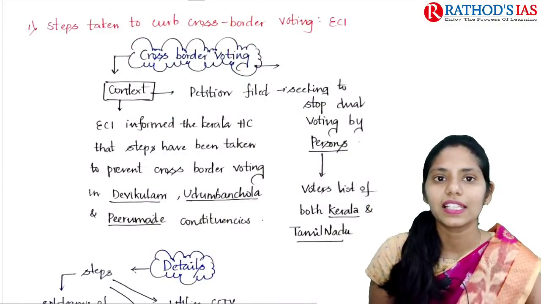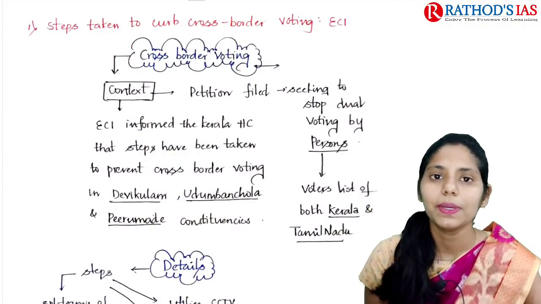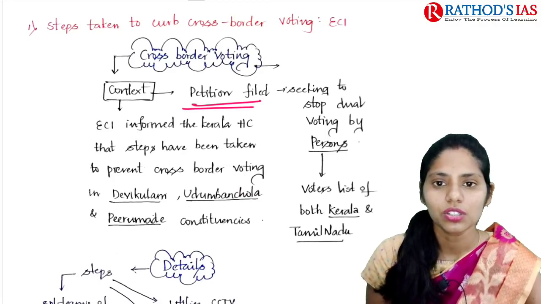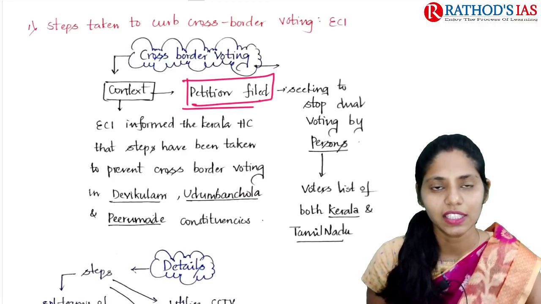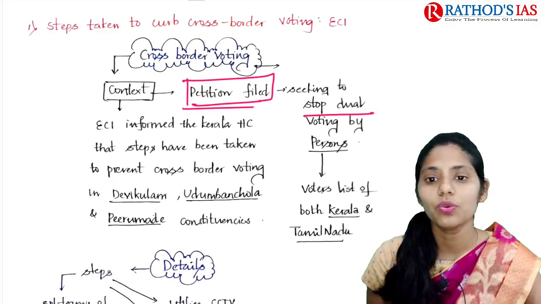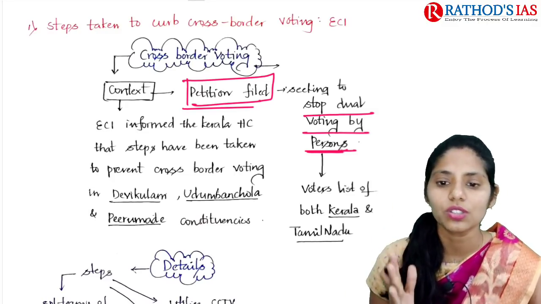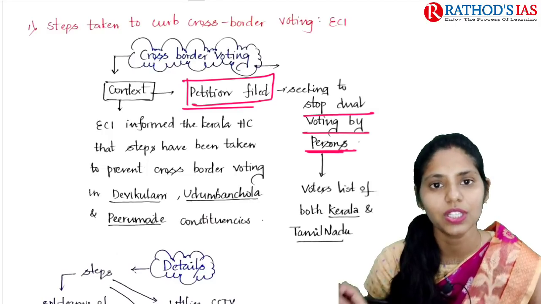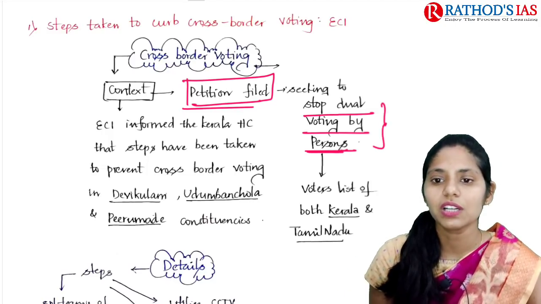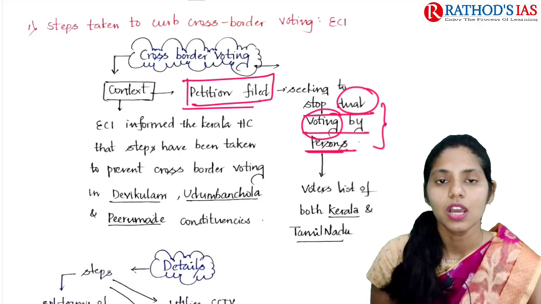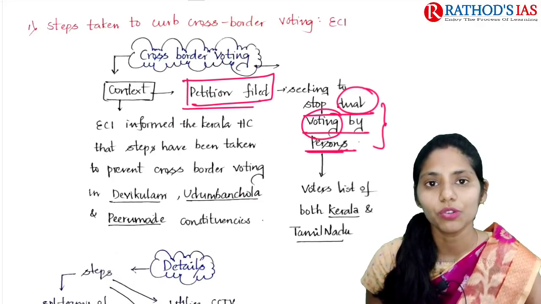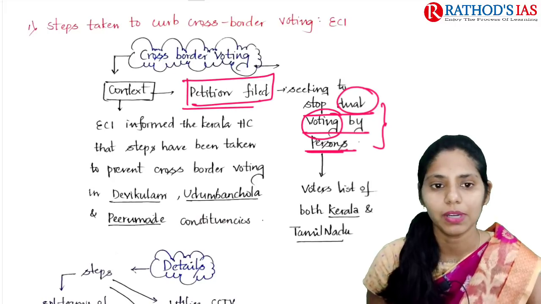If you see the context, it mainly says that a petition was filed. This petition is mainly seeking to stop dual voting by persons who are present in the voter lists of Kerala as well as Tamil Nadu. The petition was filed in court to stop dual voting by those persons who are in the voter lists of both Kerala and Tamil Nadu.